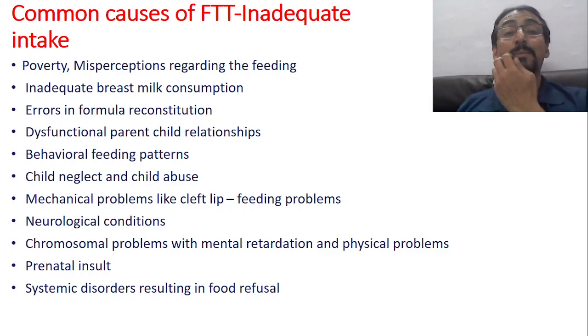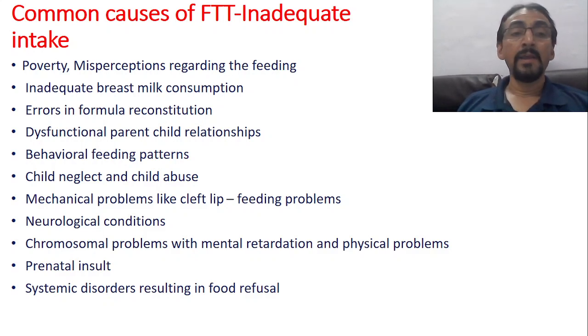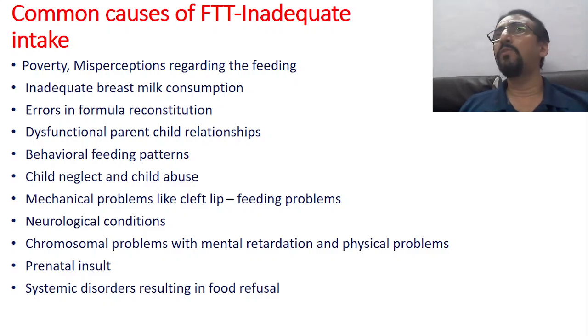Mechanical problems like cleft lip causing feeding problems are organic, structural problems. Neurological conditions are organic causes. Then chromosomal problems with mental retardation and physical problems like Down syndrome, Patau syndrome, Holt-Oram syndrome, and Fragile X syndrome. Then prenatal insult, birth asphyxia, meconium aspiration leading to static, one-time injury to the cerebrum.